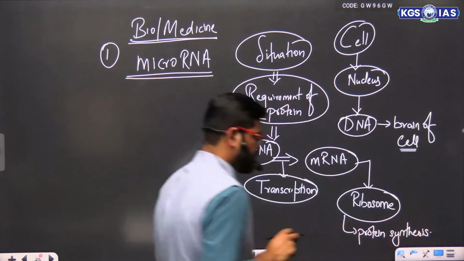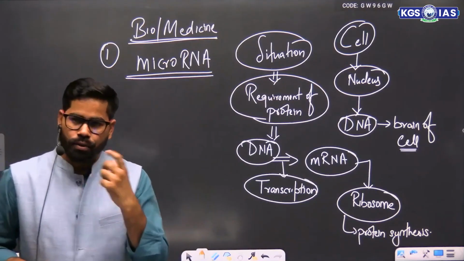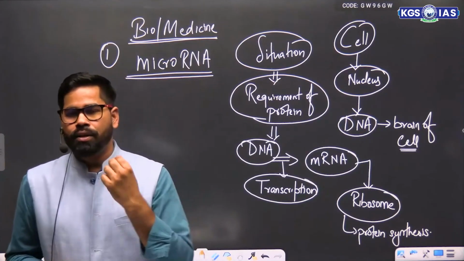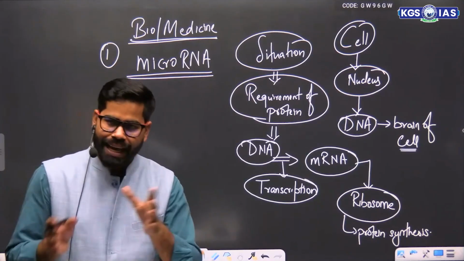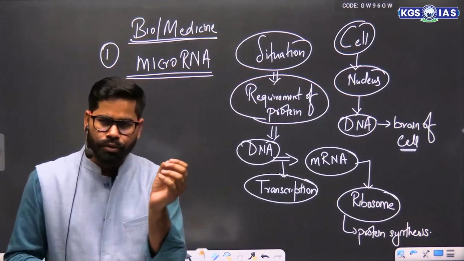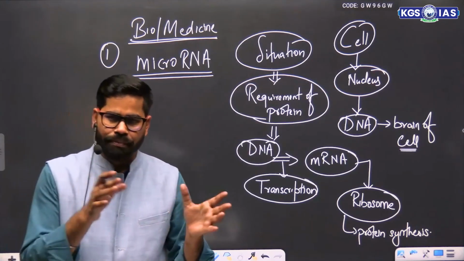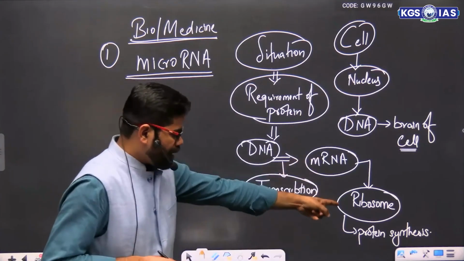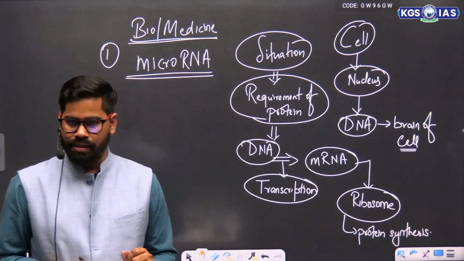You will find that there are other RNAs also which have a role there, like transfer RNA and rRNA, ribosomal RNA. They also play a role in production. But we don't have to go into bio for this. We have to simply understand that mRNA comes to the ribosome for protein synthesis.